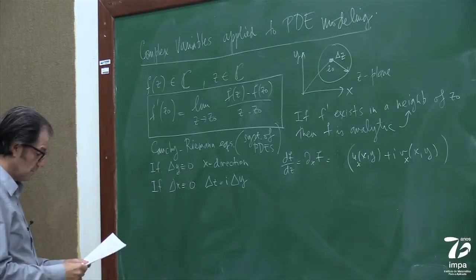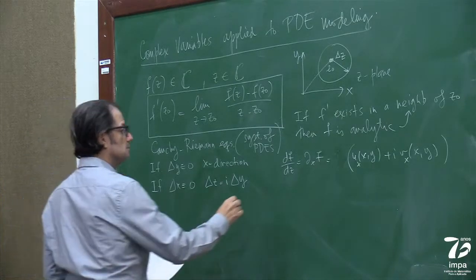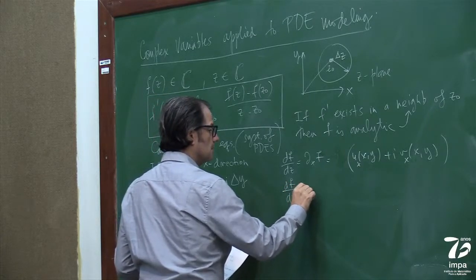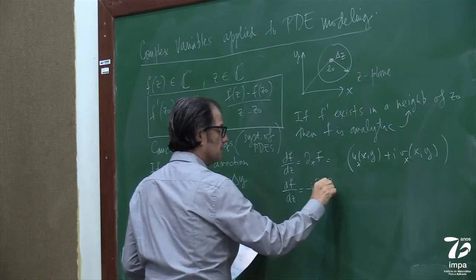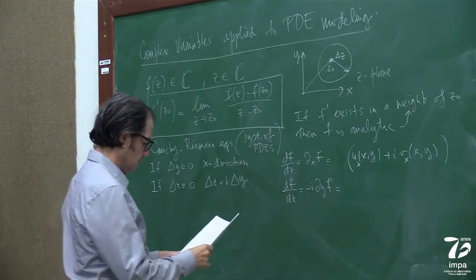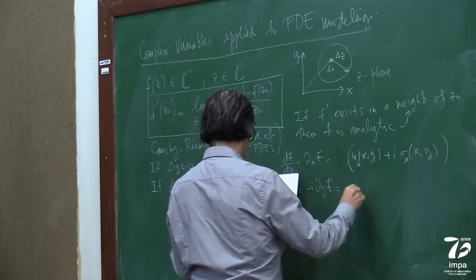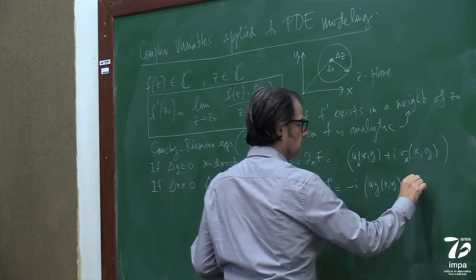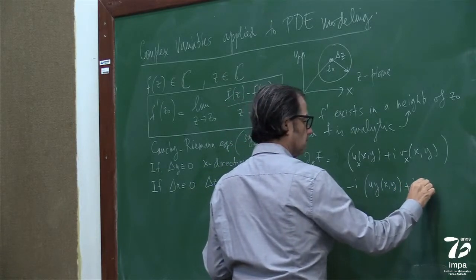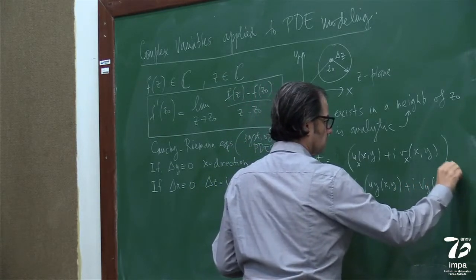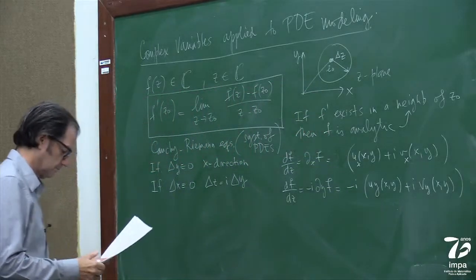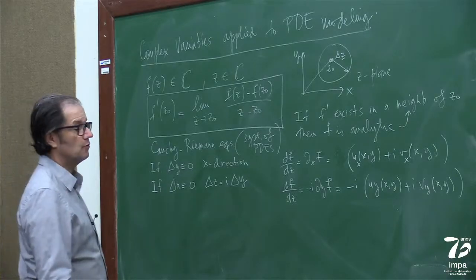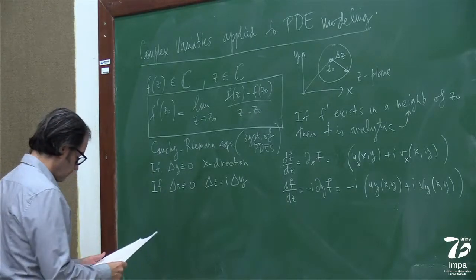Right, and then if we specialize to delta x identically 0, then delta z is i delta y, okay, and we get that df/dz is minus i d/dy, which is then equal to minus i times the y derivative. Okay? So from this, we get the Cauchy-Riemann equations.